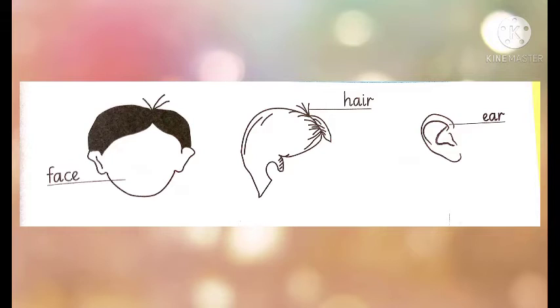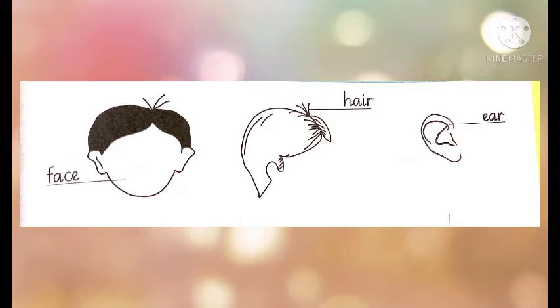Now come to the third picture. What is it? It's an ear, and we can hear with our ears. And how many ears do we have? Yes, we have 2 ears, and we can hear sounds with our ears. So revise it once again. First picture is of face, next is hair, and last picture is of ear.